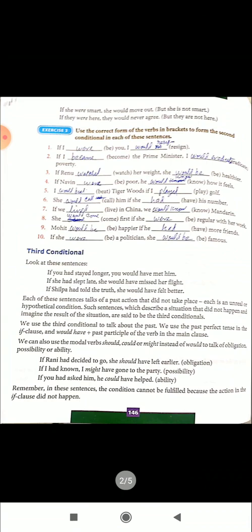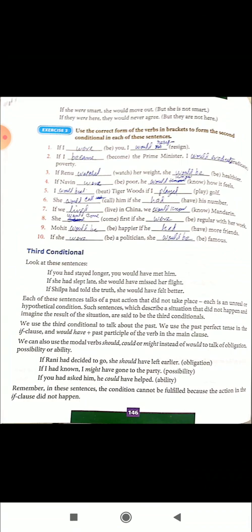Now look at this. If she were smart, she would move out. The meaning is that it is unreal. She is not smart. It is impossible. Second, if they were here, they would never agree. Also, they were not here, so it is unreal. So it is impossible. So that is the use of verb be.